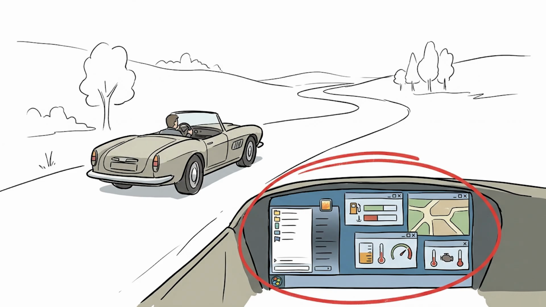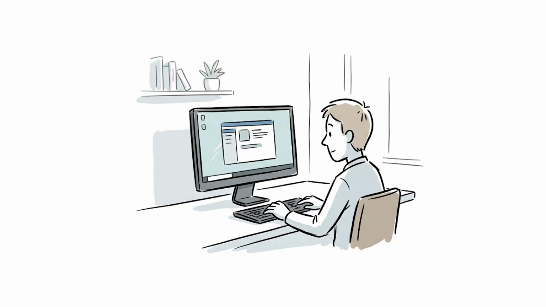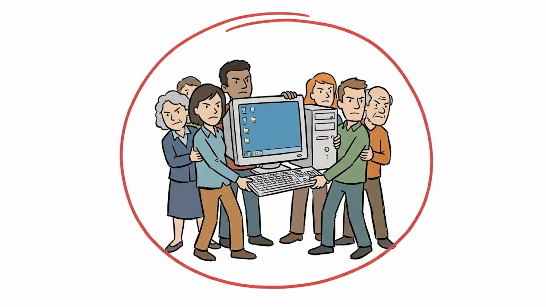Where Vista was a sports car stuck in concrete, Windows 7 was that car after someone finally cleared the road. Home Premium launched at $199. Windows 7 went on to become one of the best-selling software products in history. It earned a level of loyalty that other Windows versions could only dream about.